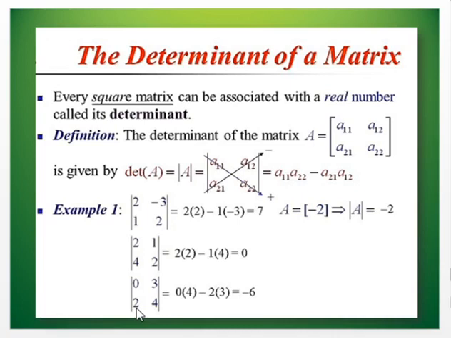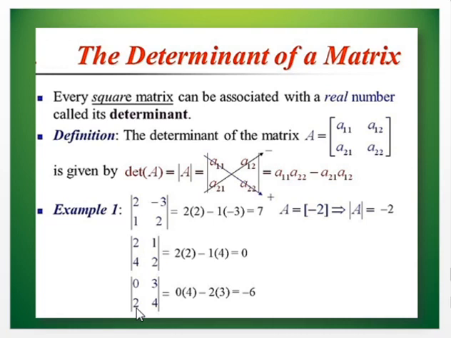Now coming to the new concept. This is a new concept you will be learning in plus one: the determinant of a matrix. There are differences between a matrix and a determinant. So what is a determinant? Every square matrix can be associated with a real number called its determinant. So to find a determinant, it must be a square matrix.